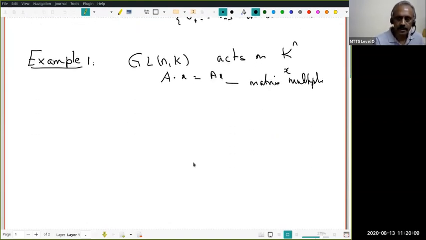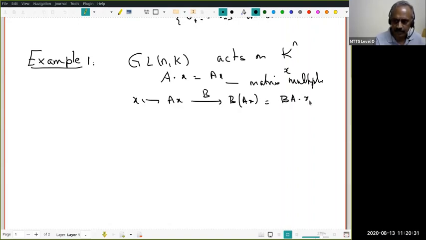Now this is a group action. You can check it's a group action. Identity acts as identity, and x going to Ax, and that along with B goes to B of Ax. But remember, these are all multiplications of matrices, which is okay. Therefore, some kind of associativity is there. Therefore, it's the same as BA acting on x. Therefore, it's a group action.